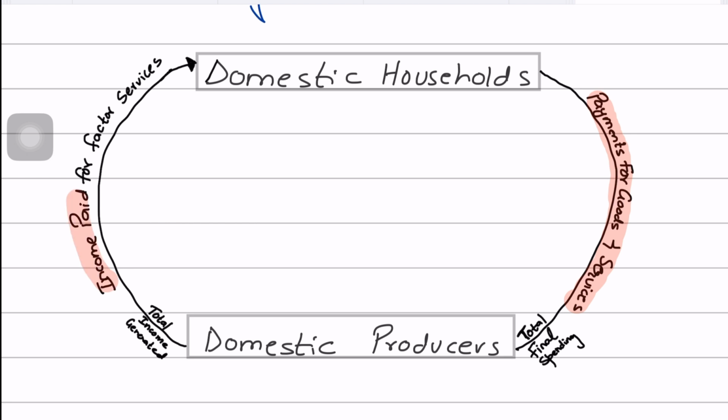And if we say that this is the only income that is generated in the economy, there are no external players, there is no government, and this would represent total income generated in the economy. And hence, we could say that total income that is generated is flowing back, balancing out as it completes the loop, because it is equal to the total final spending. So again, this proves the equation that income equals spending, that is national income equals national spending.